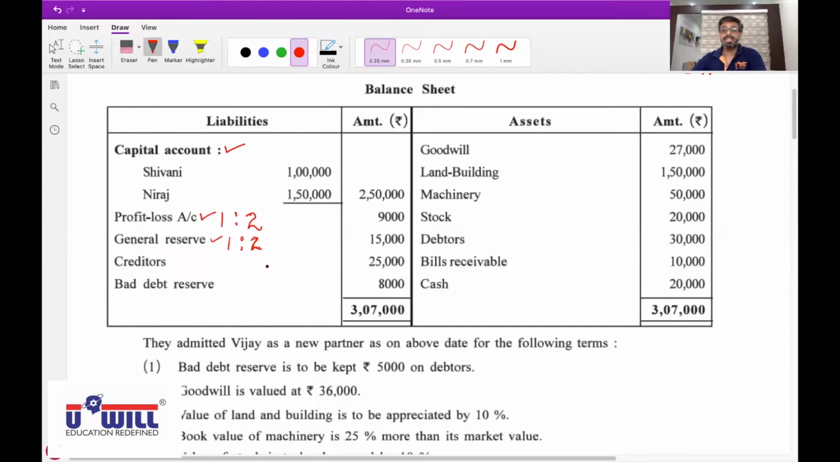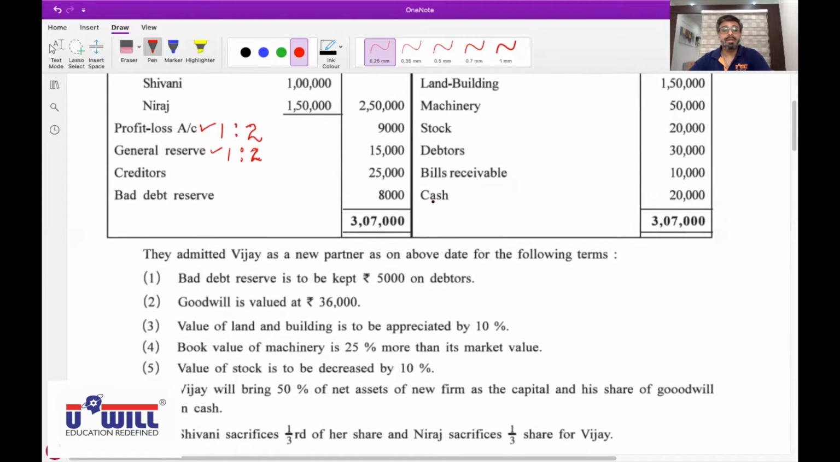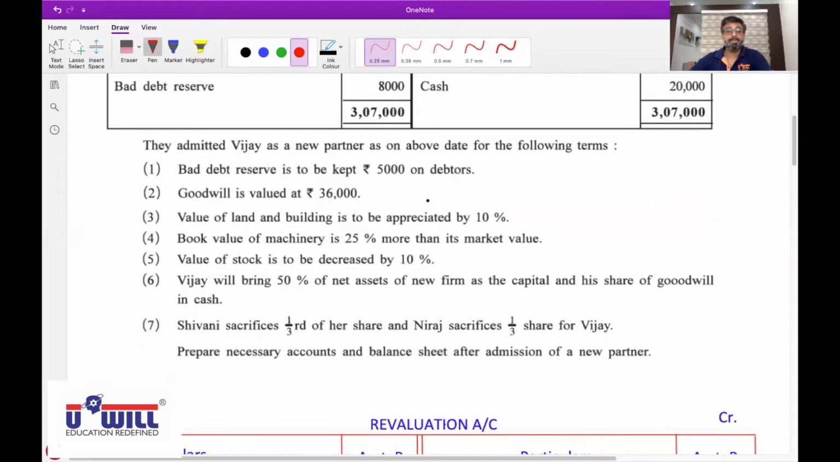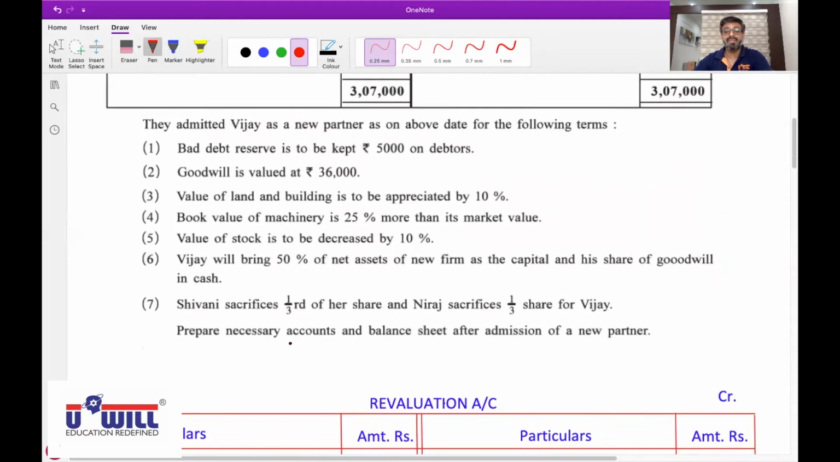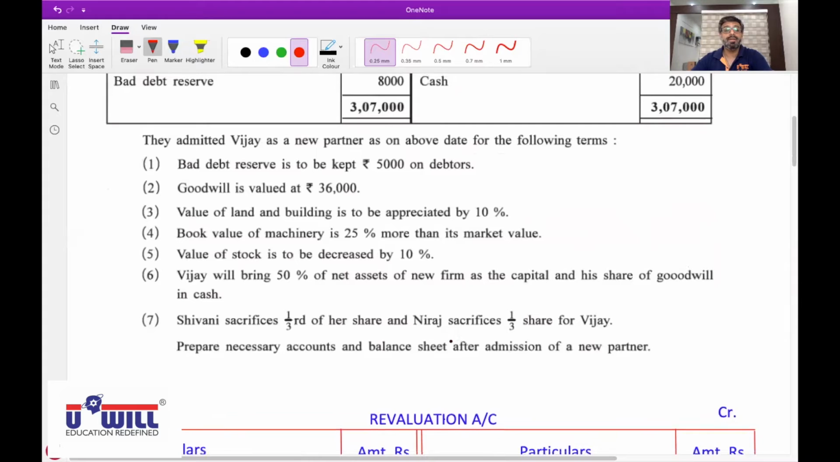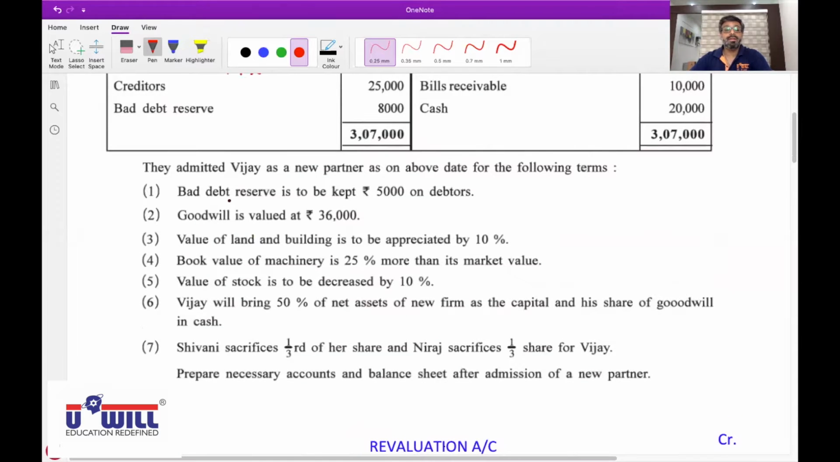Anything else from the balance sheet that has to be distributed? Goodwill. Yes, asset side goodwill. All of you put a tick on goodwill on the asset side. That will also be distributed between the partners in the ratio of 1:2. Then nothing else. Read the last sentence: prepare necessary accounts and balance sheet after admission of a new partner. So they admitted Vijay as a new partner as on the above date for the following terms.